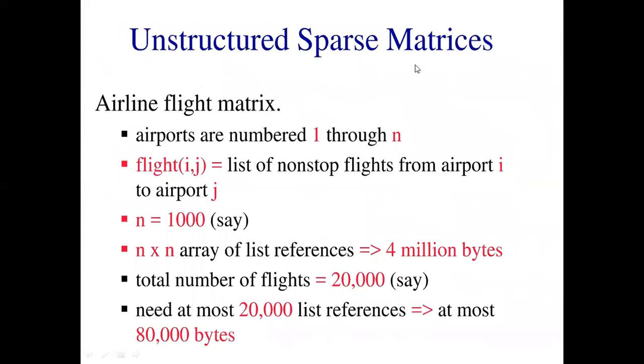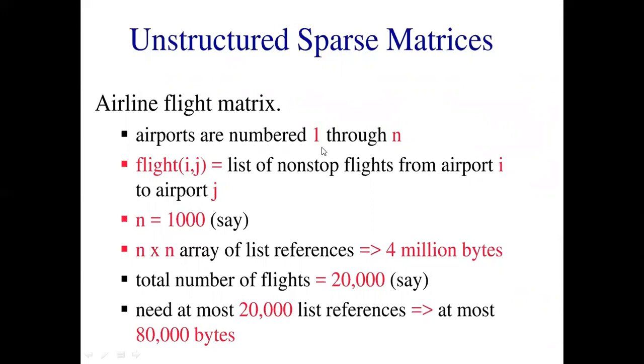Next one, unstructured sparse matrices. In structured sparse matrices the elements are well structured, but there are many real applications in which sparse matrices are not structured. I'm just discussing one example, like airline flights.